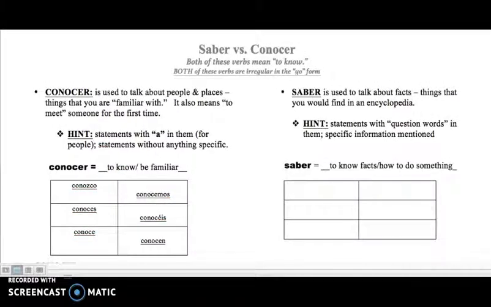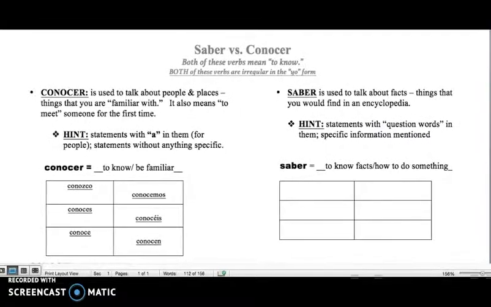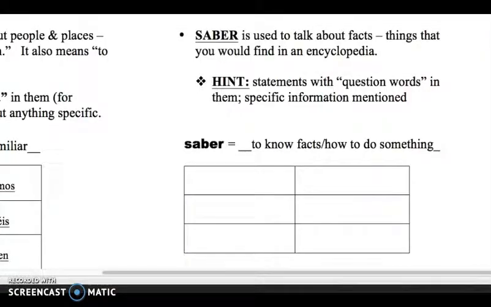Okay, so now that we know the verb conocer and how to conjugate it, let's look at the verb saber. Now, when you use the verb saber, all right, you typically use it to talk about facts. So like things that you would find in an encyclopedia. Okay, now, typically in statements, you'll see the question words.